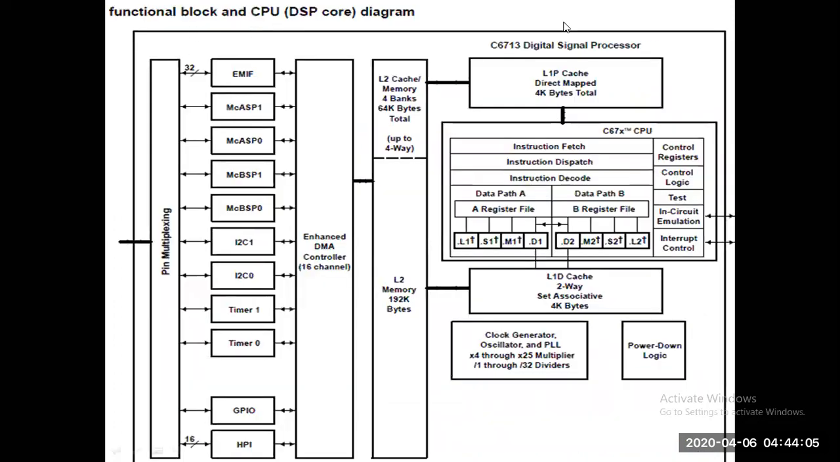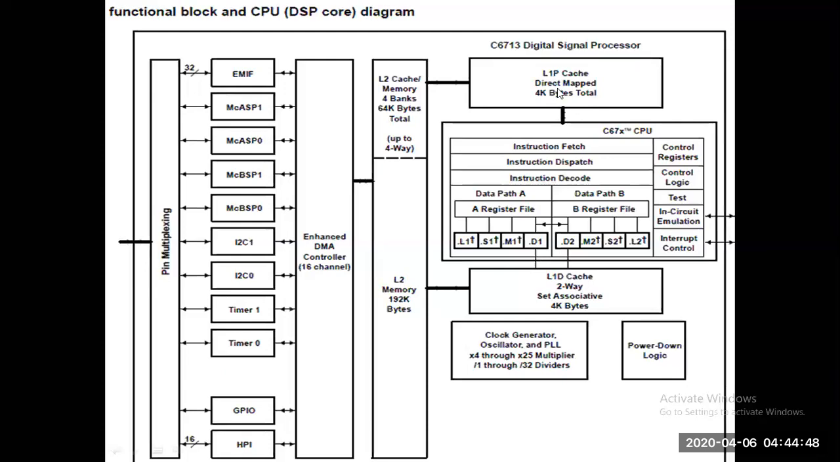Then this is the functional block, the DSP core diagram. You observe in that, like your LPC2148, it also supports I2C, the inter-integrated circuit block, with I2C0 and I2C1. Then there are two multi-channel buffered serial ports, then EMIF, and GPIO is also there, general purpose input output ports. And the CPU core of this is the 6713 DSP processor block diagram.